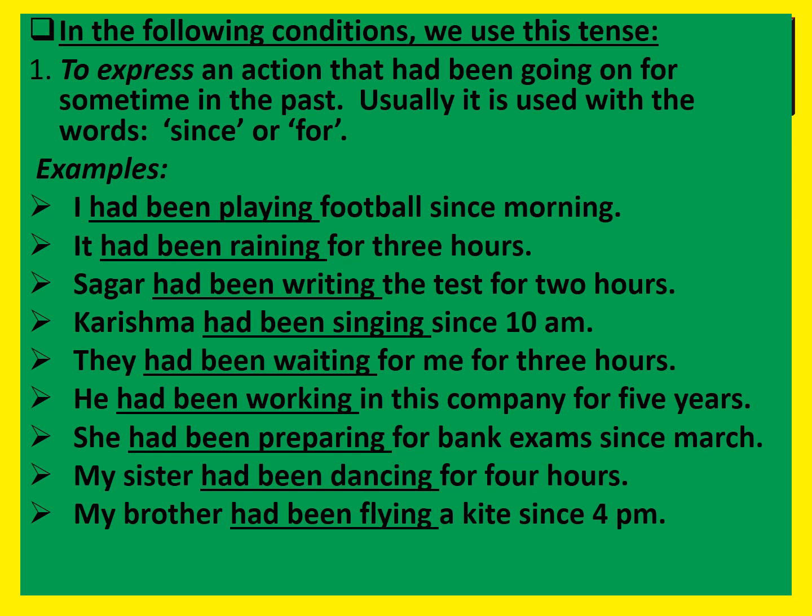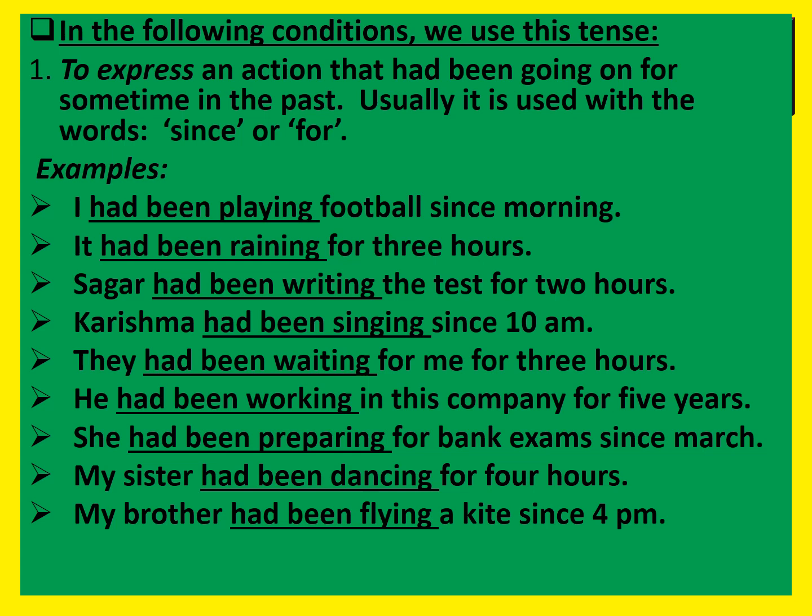I had been playing football since morning. Playing football began since morning and continued for some time in the past. So we use here past perfect continuous form, that is, had been playing. Since is used because morning is a point of time.